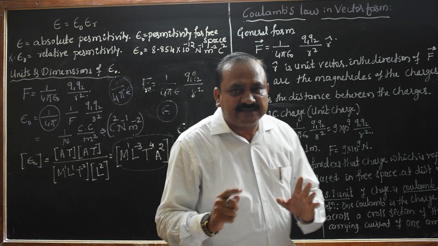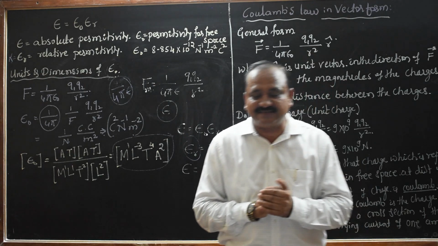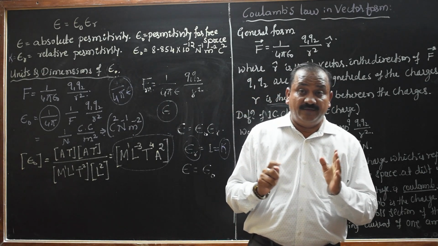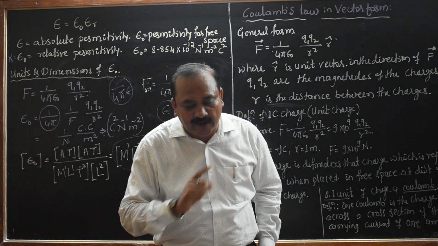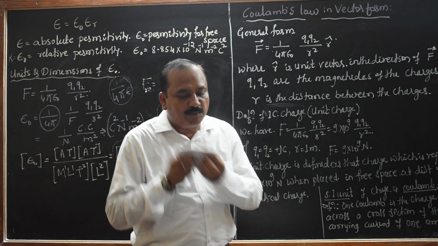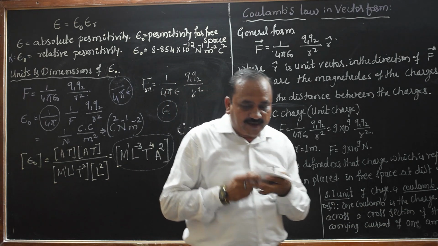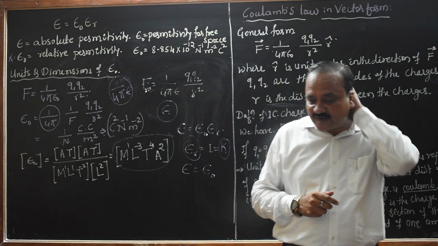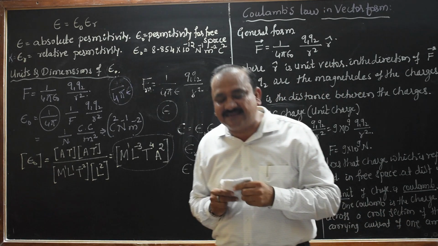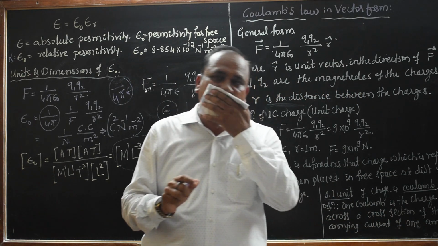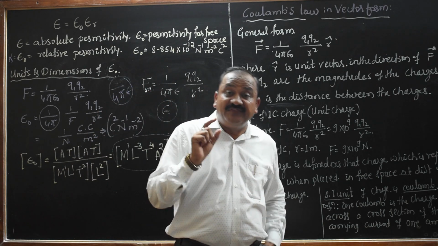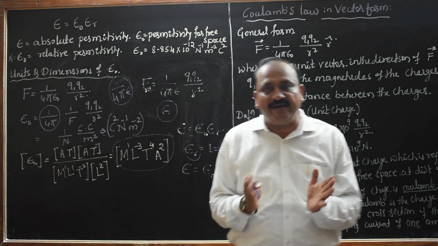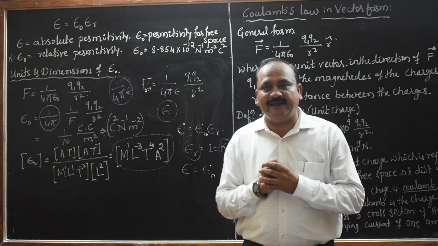See, after this particular concept, let us discuss Coulomb's law in vector form. Before that, I would like to explain one more thing about the value of relative permittivity epsilon r. It is always constant for a given medium. For any medium, its value is constant. This value lies between 1 to infinity.